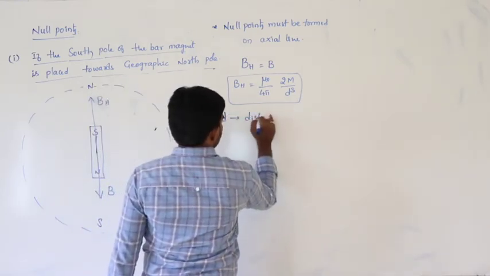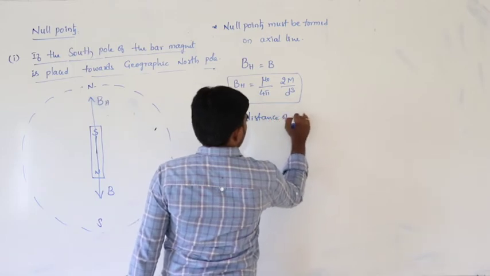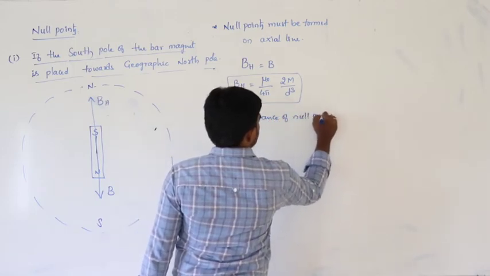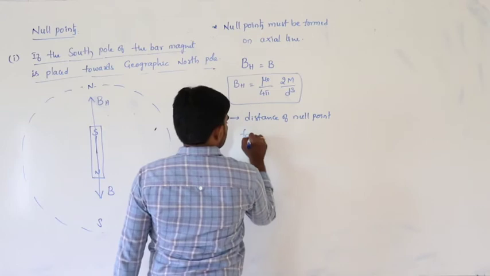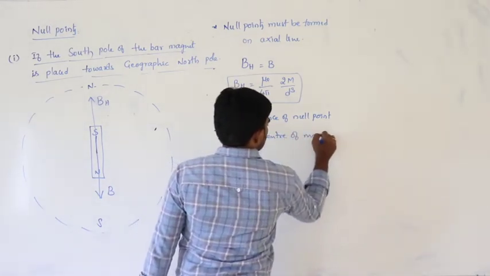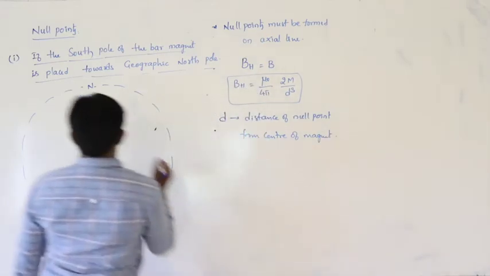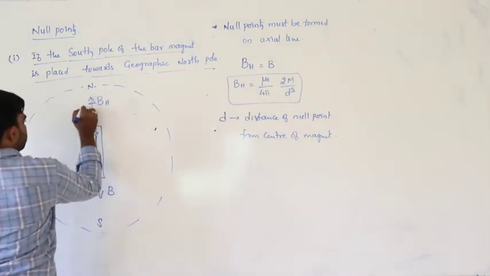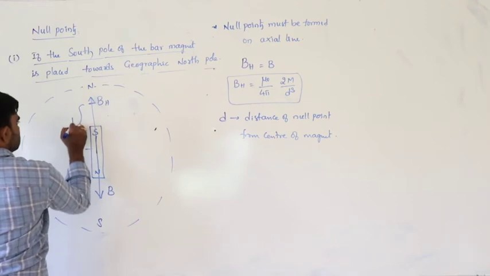d is the distance of the null point from the center of the magnet. Let us say this is the position of the null point and this is d.